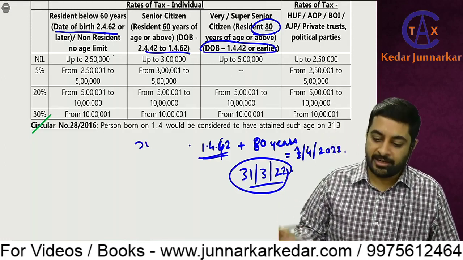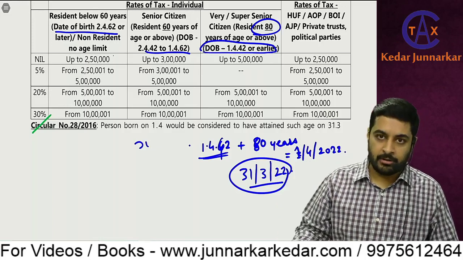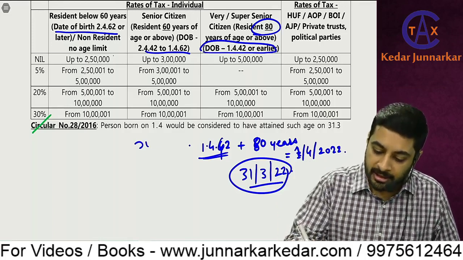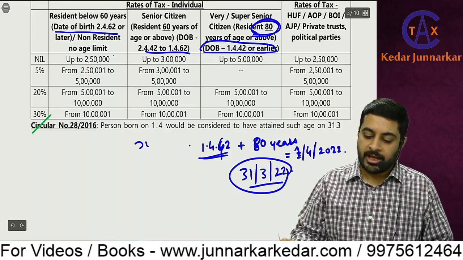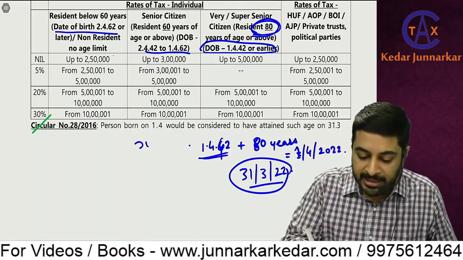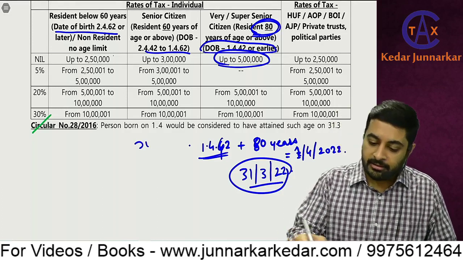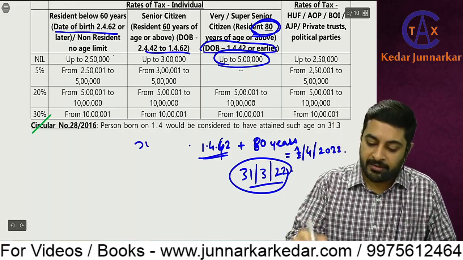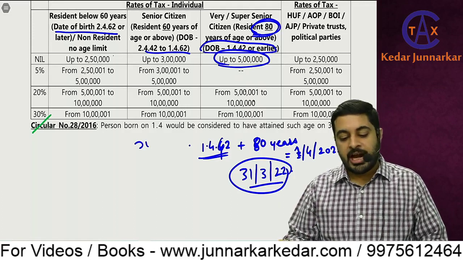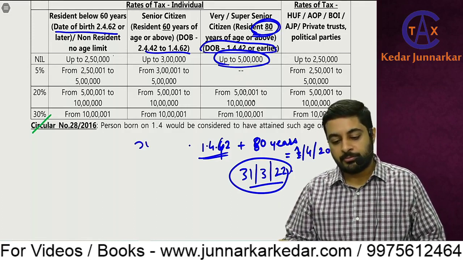So if he is resident, either ROR or RNOR, and his age is 80 or above, then he will be getting a basic exemption limit of 5 lakhs. Then income above 5 lakhs, 5 lakhs to 10 lakhs, 20%, and above that 30%.